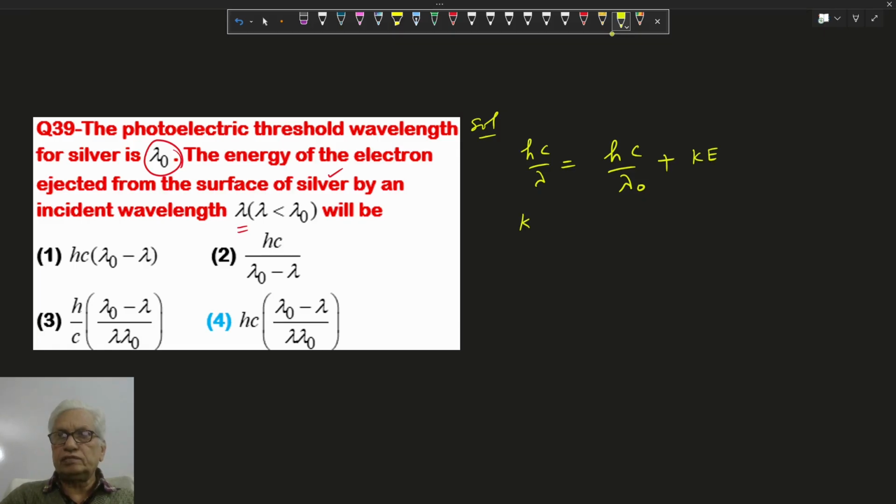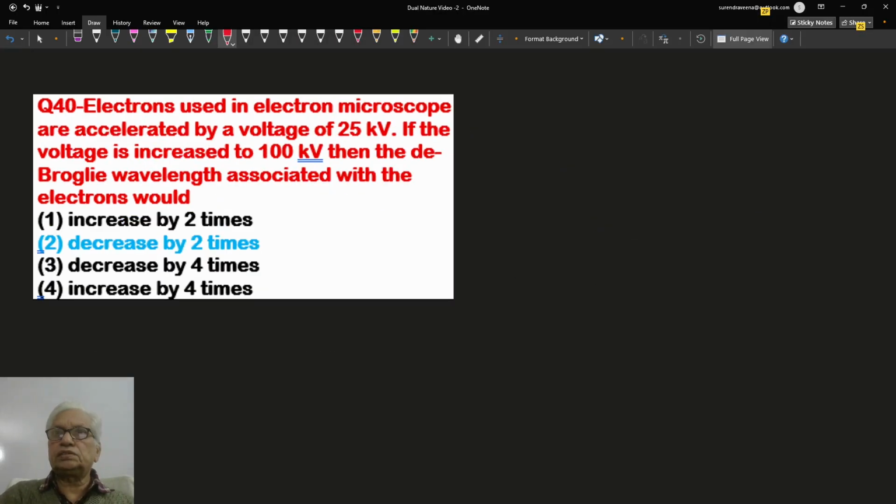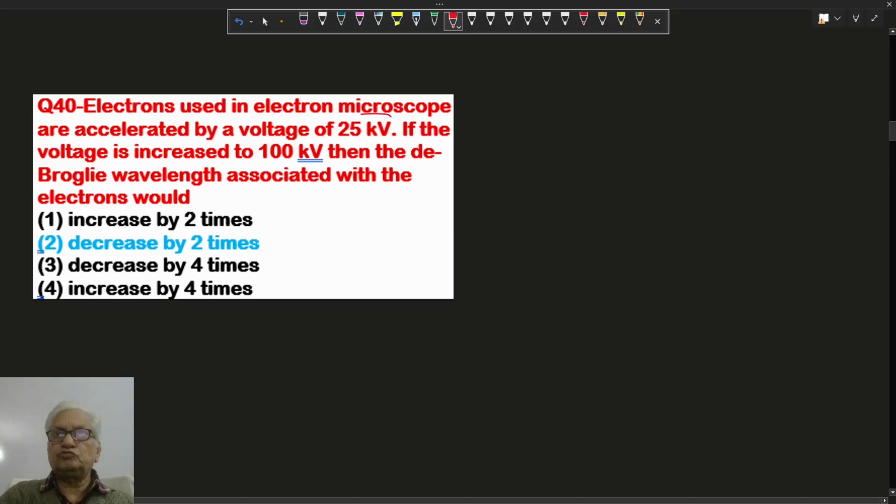So the kinetic energy is given as hc times 1 by lambda minus 1 by lambda naught. Taking the LCM, it is hc times lambda naught minus lambda over lambda lambda naught. This is the kinetic energy expression. Option 4 is correct.